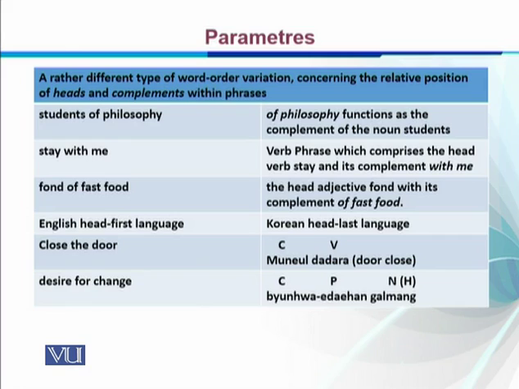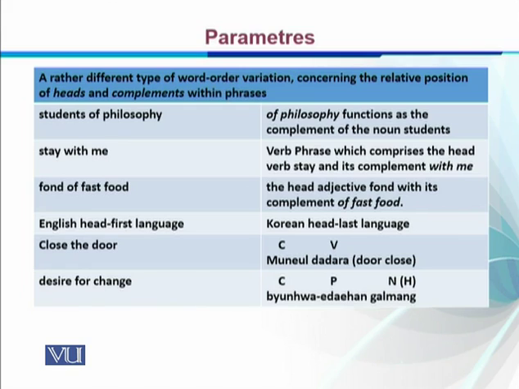Let's now look at an aspect of the Korean language. For example, we have a phrase like close the door, right? If we translate it into Korean, it's something like this: Manuel the Dara. So Manuel is the complement and Dara, which means close, is the verb.